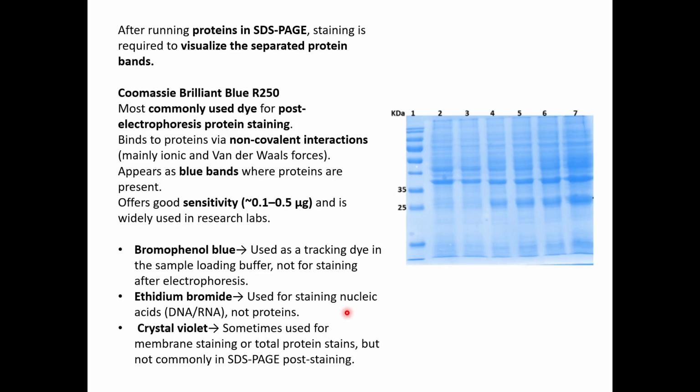Ethidium bromide, as you know, is a detecting agent, and it will bind between the nucleotides in the DNA or RNA, and it will illuminate upon UV visualization. So EtBr is for nucleic acids. Then crystal violet. Crystal violet is sometimes used for membrane staining or total protein stains, but it is not commonly used in case of SDS-PAGE staining. So for SDS-PAGE, we generally go for Coomassie Brilliant Blue, or we go for silver staining.